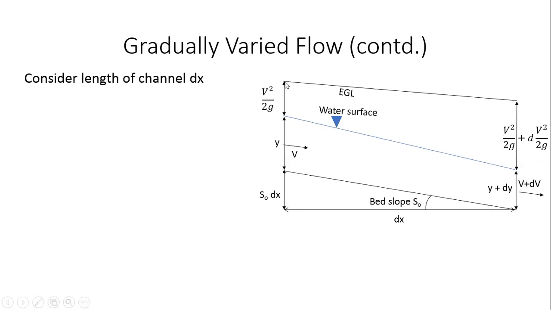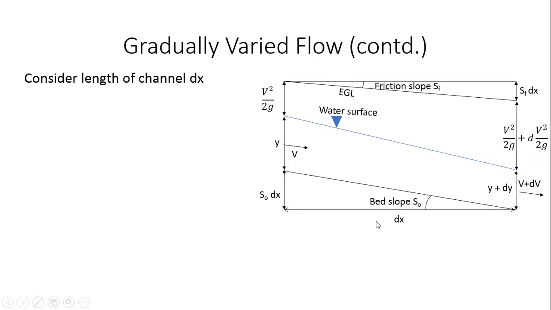So now, as I was saying, this energy grade line has got a slope, right? So if I draw a horizontal at this point, then I can refer to this slope as the friction slope, right? This friction slope is what is causing the loss between point 1 and 2 in this cross section. So that's why it's called the friction slope with the symbol S_F, the letter S with suffix F. So the F in this stands for friction, right? So friction slope. Then naturally the difference between these two points is S_F times dx, right? So this S_F times dx is the amount of energy that has been lost in this gradually varied flow flowing from point x to x plus dx, right?